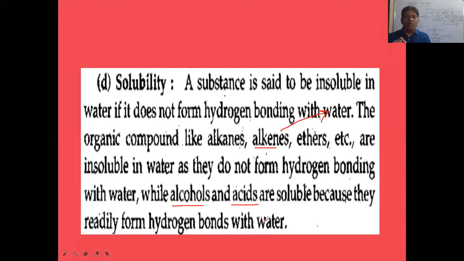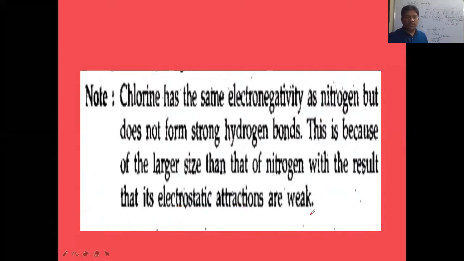Not because sugar is an ionic compound. Sugar is a covalent compound. But sugar is able to form hydrogen bonding with water. That is why sugar is able to dissolve in water. And alcohol is soluble in water. Is the reason that alcohol is an ionic compound? No. Alcohol is not an ionic compound. It is a covalent compound. But still, why is it soluble in water? Due to formation of hydrogen bonding with water. So this way we can explain the solubility of the substances in water.